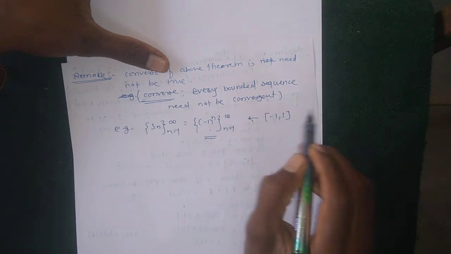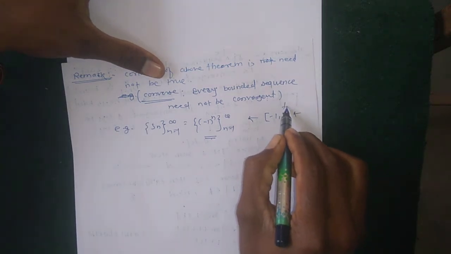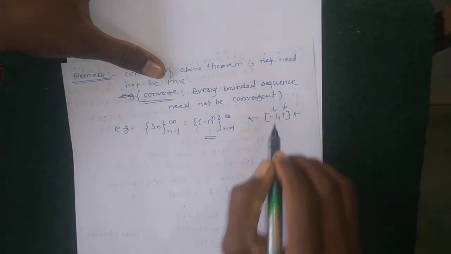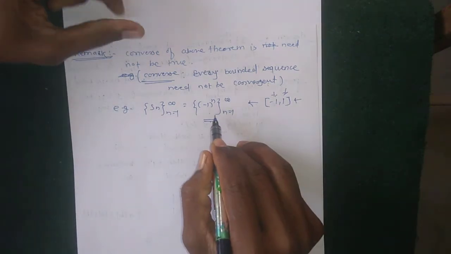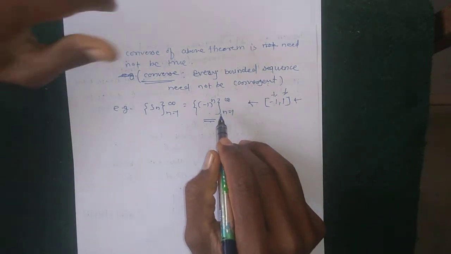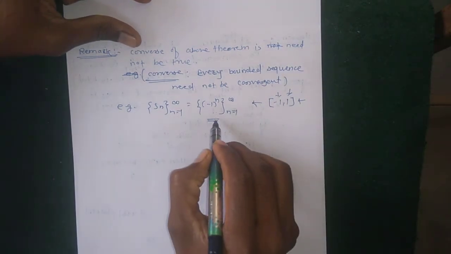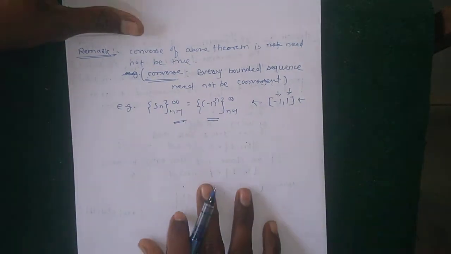Its elements are only -1 and 1, so it is bounded above by 1 and bounded below by -1. That is, this sequence is bounded above and bounded below. So this is a bounded sequence, but it is not convergent. This is a counterexample for the converse of the above theorem.